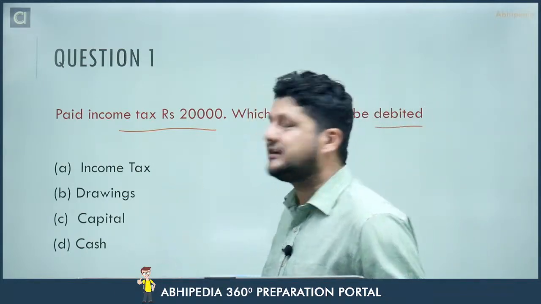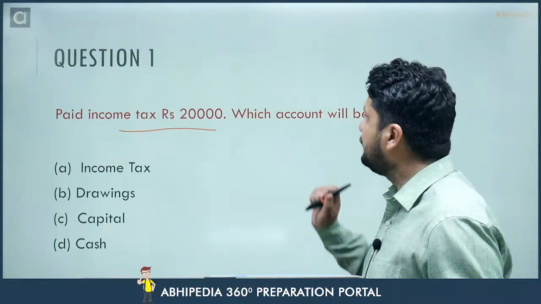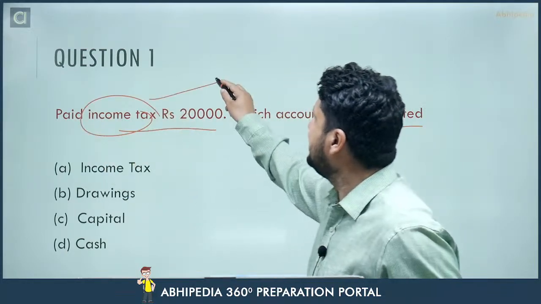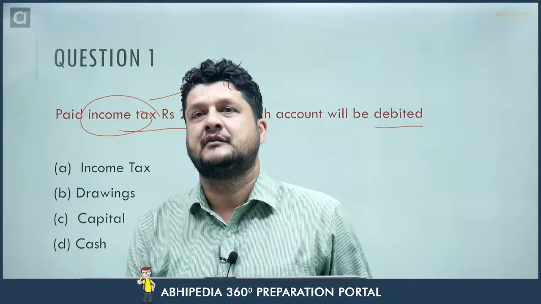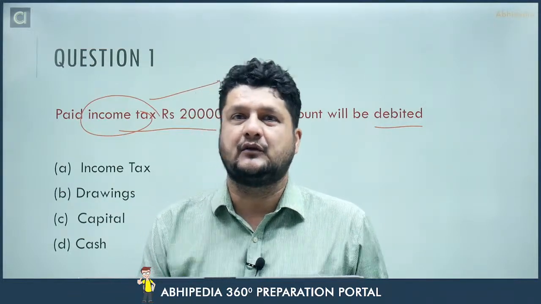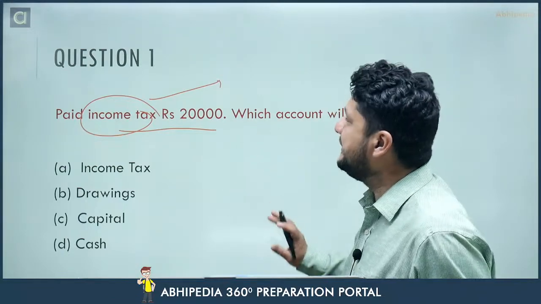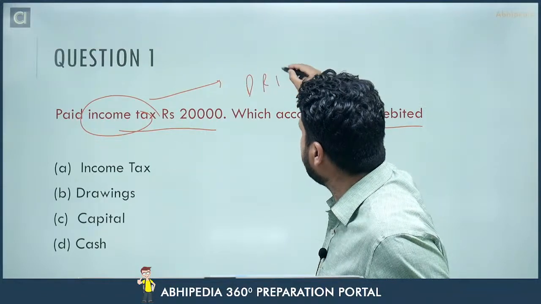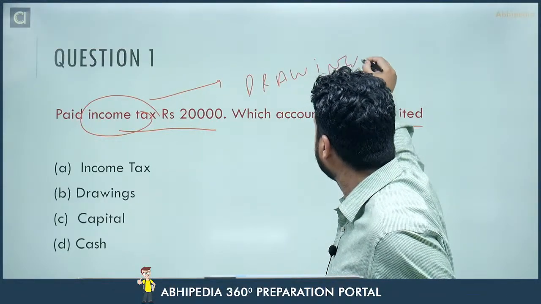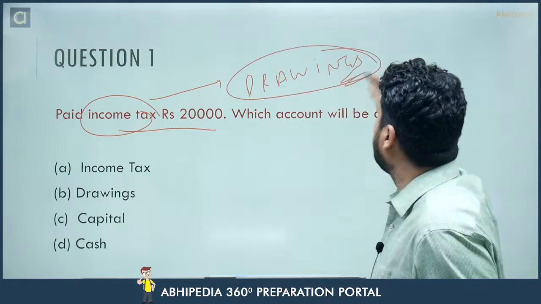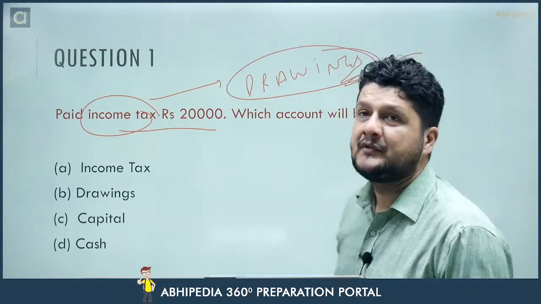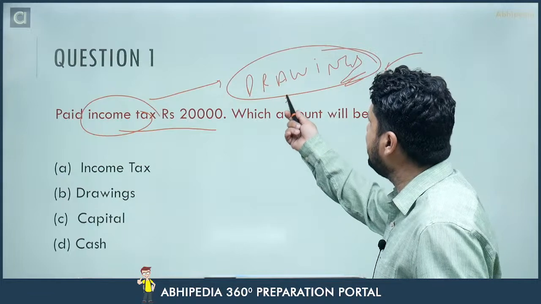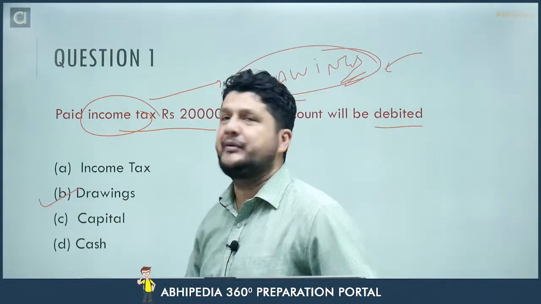So you have to understand. I will answer this question for you. Income tax is a personal expense of the owner. So you have to keep in mind whatever is the personal expense of the owner, it is termed as drawings. And drawings represents owner, so it is a personal account. So owner is receiving the money, so drawings will be debited. I hope it is clear to everyone.